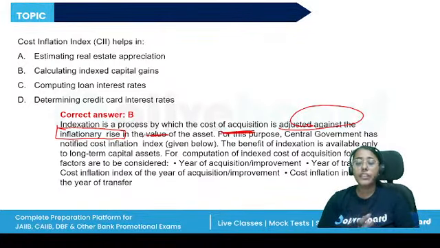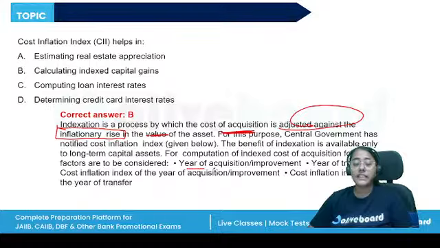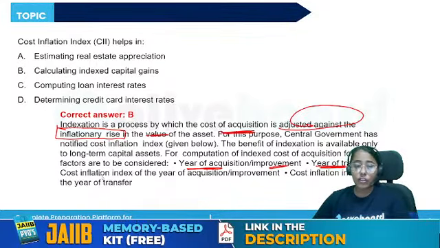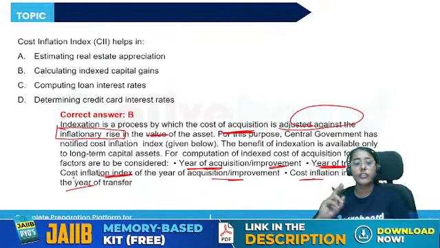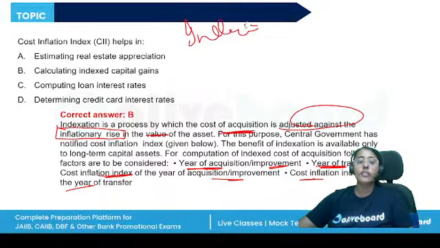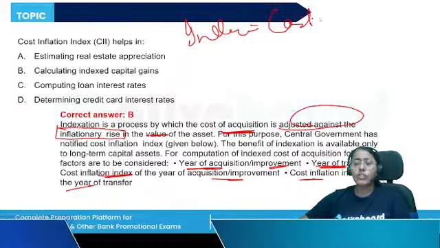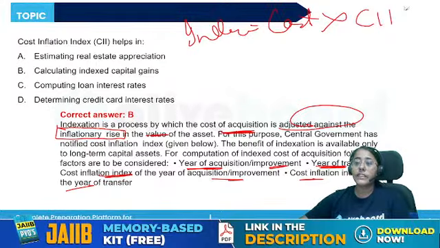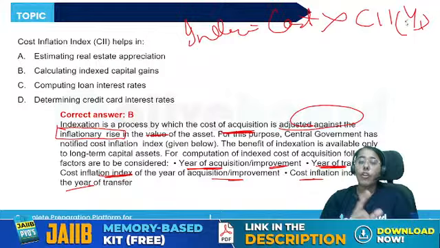Simply for the computation of the index cost, we have to consider the year of acquisition or improvement, the year of transfer, the cost inflation index of the year of acquisition, and the cost inflation index of the year of transfer, right? So how do we calculate? We simply calculate the index cost of, let's say, acquisition. So the cost of acquisition multiplied by the cost inflation index of the year of acquisition, right?